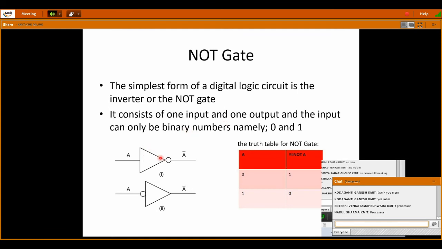So this is the symbol. It is a triangle with a bubble at the end. In some textbooks, it is also given with the bubble in front of the triangle. Both you can draw, no problem.